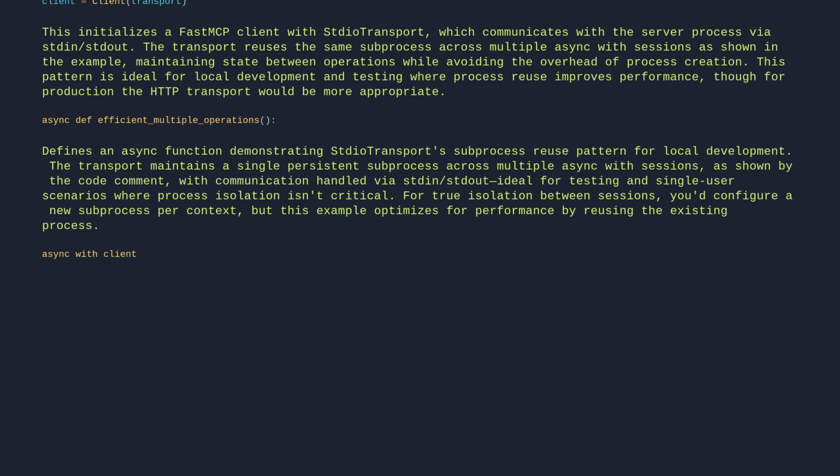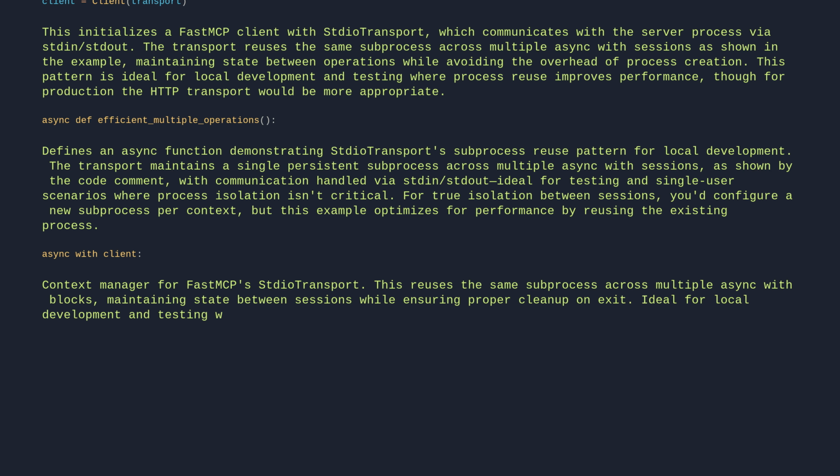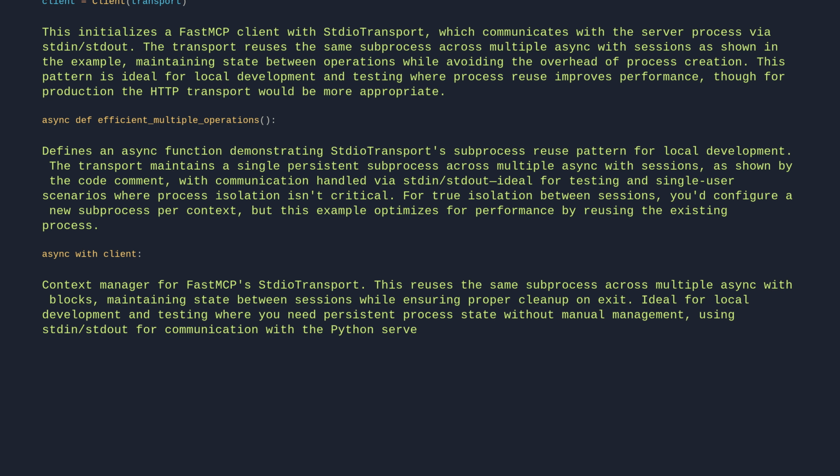async with client. Context manager for FastMCP's StdioTransport. This reuses the same subprocess across multiple async with blocks, maintaining state between sessions while ensuring proper cleanup on exit. Ideal for local development and testing, where you need persistent process state without manual management, using stdin/stdout for communication with the Python server process.